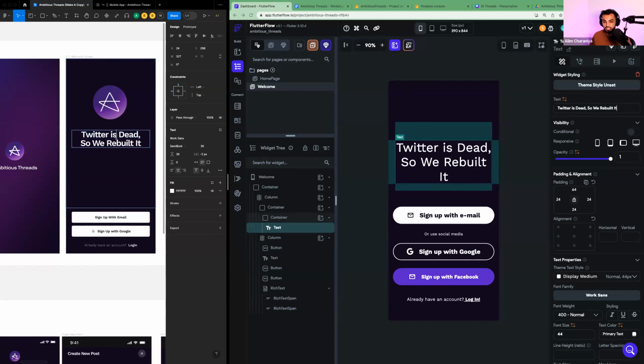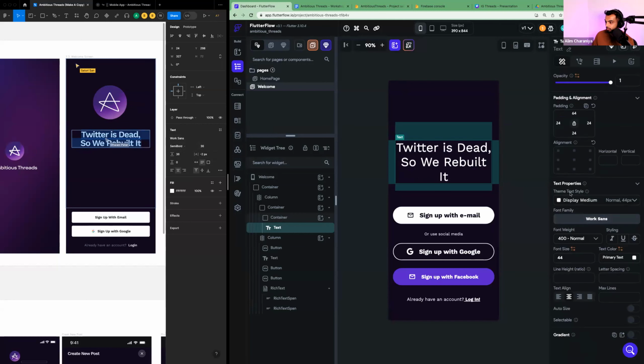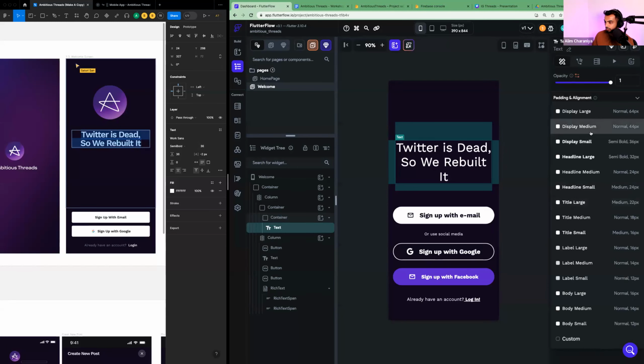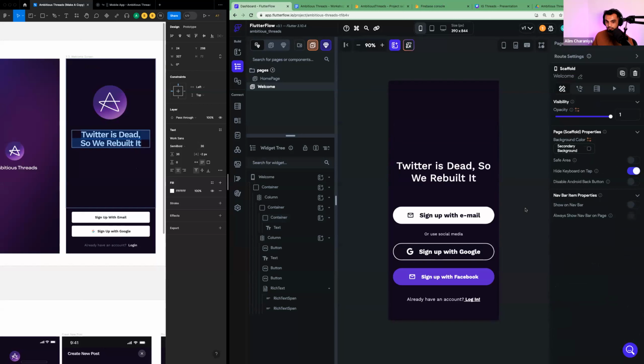And I'm just going to double check what my font size was in Figma. I can do that by clicking a few times and seeing that it was 36. So what I'm going to do here is go to text, scroll down, and find the text properties that says display medium, theme text styles. And I'm going to say display small because that's a 36. And we don't want it to be quite semi-bold, so we'll change it to medium. Okay, cool. Gorgeous. We got the first screen.